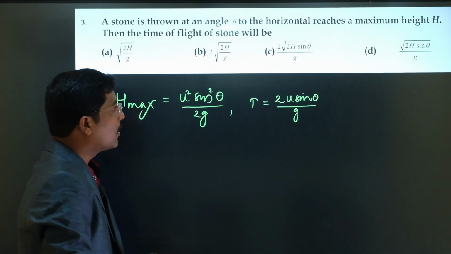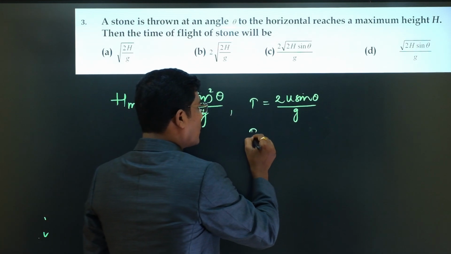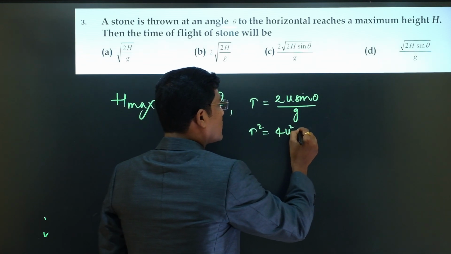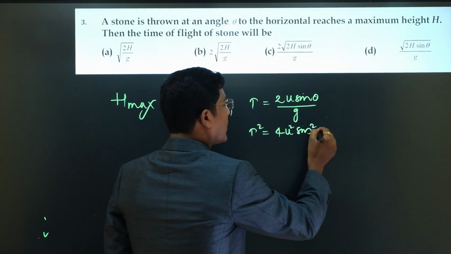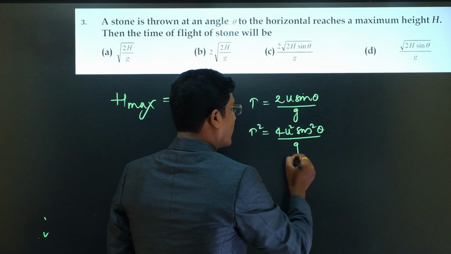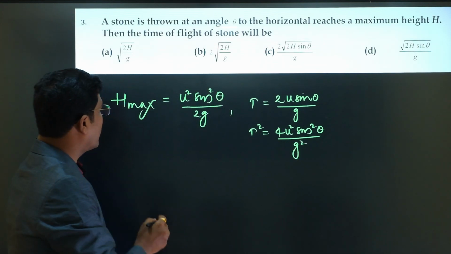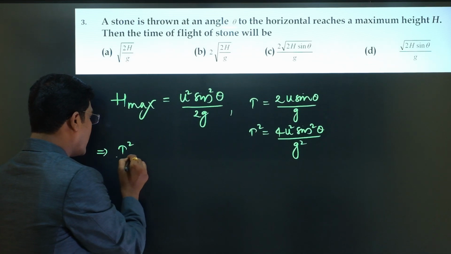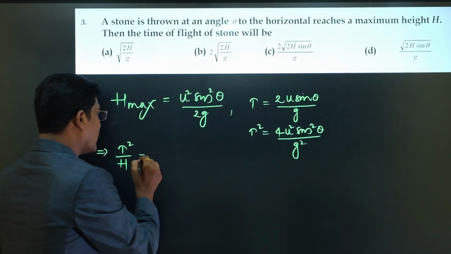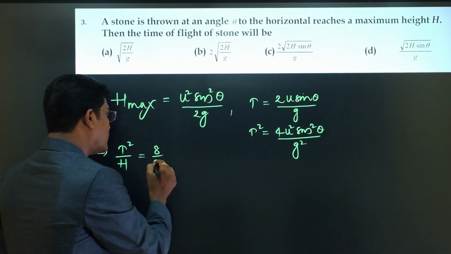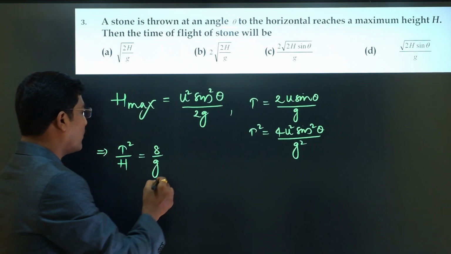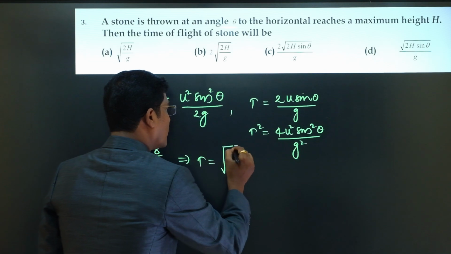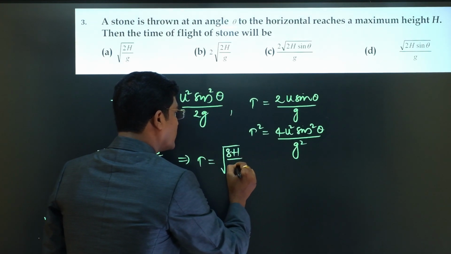From this I am just doing t square is equal to 4u square sin square theta by g square. Then t square by h is equal to 8 by g, and from this t equal to under root 8h by g.